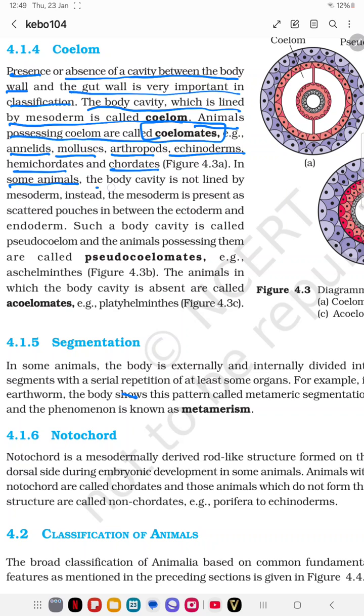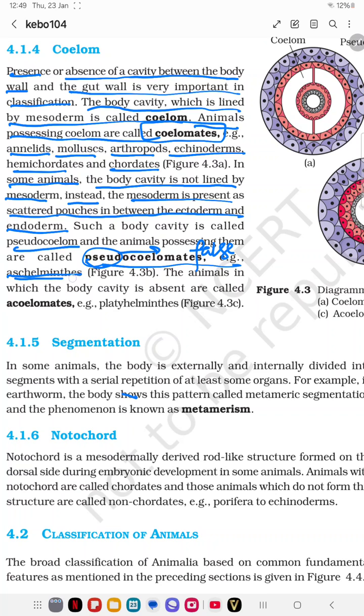In some animals, the body cavity is not lined by mesoderm. Instead, mesoderm is present as scattered pouches between ectoderm and endoderm. These are known as pseudocoelomates. Pseudo means false. The coelom is present, but it is not the true one. Example: nematodes. Animals in which the body cavity is absent are known as acoelomates. Example: Platyhelminthes.